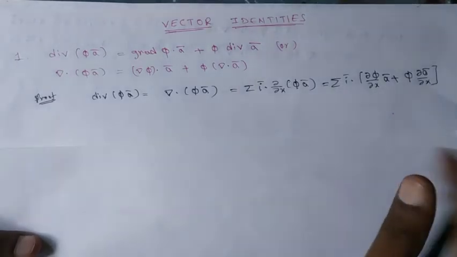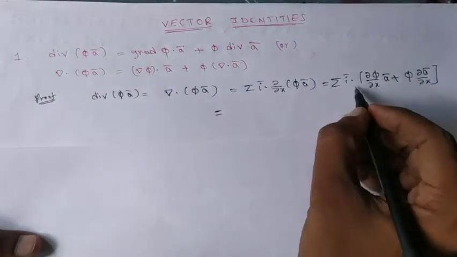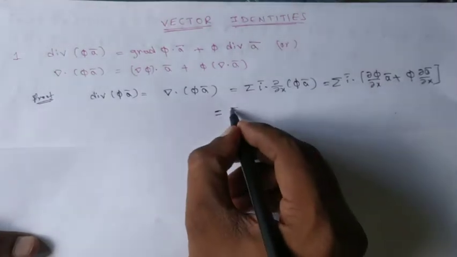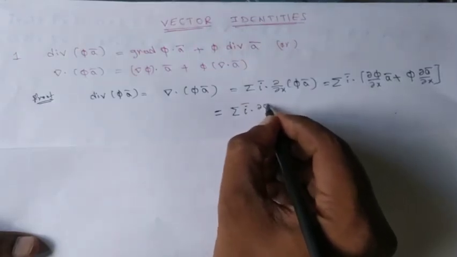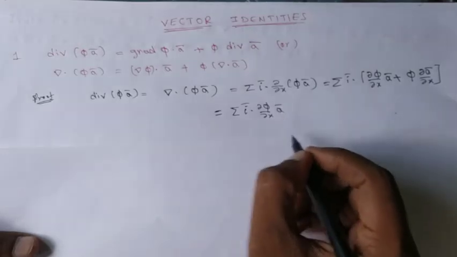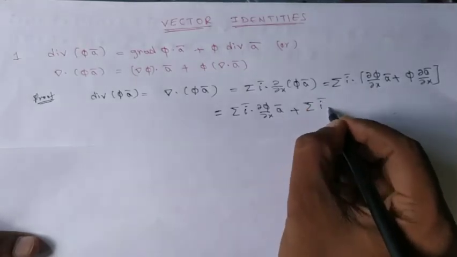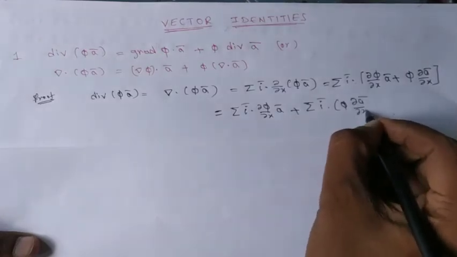Clear? So I can write it further. Since it is sigma i bar dot a sum of two functions, I can split it into a sum of two summations: sigma i bar dot dou phi by dou x into a bar plus sigma i bar dot phi into dou a bar by dou x.